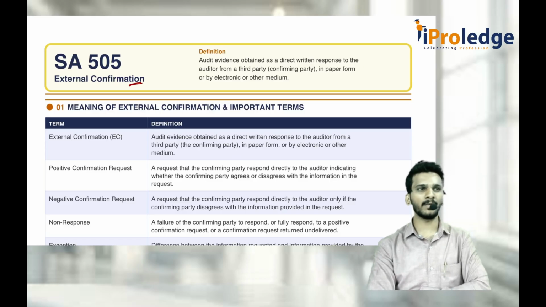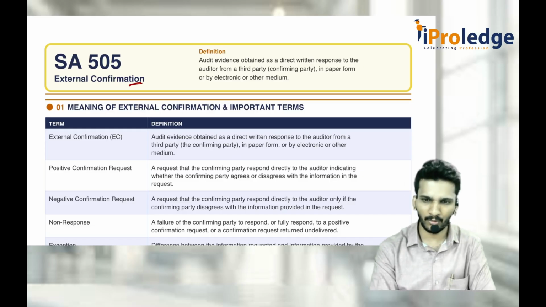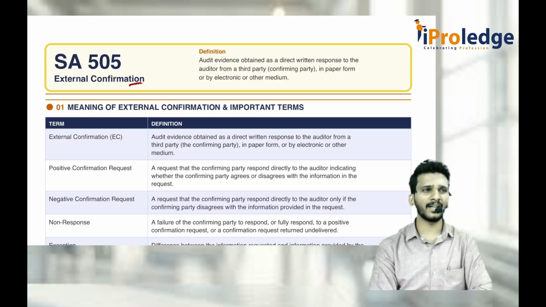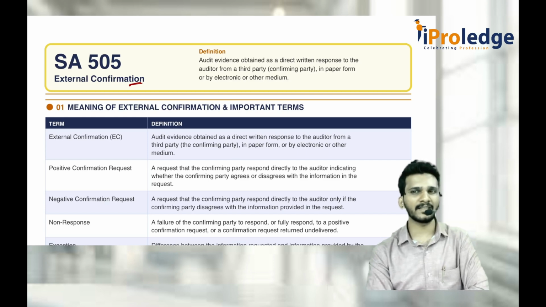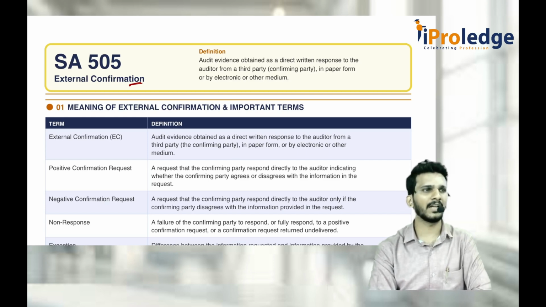What is negative confirmation request? Negative confirmation requests are those where the auditor tells that, okay, I am sending you this request. Reply to me only if you disagree. In the books of accounts, it is showing as 10 lakhs. If it is 10 lakhs, don't give a reply. I consider that as you agreed to that 10 lakh. Only if you disagree, then you tell that, no, sir, it is not 10, it is 9, it is 8, it is 15, something you tell later. That is what we call negative confirmation request, NCR.